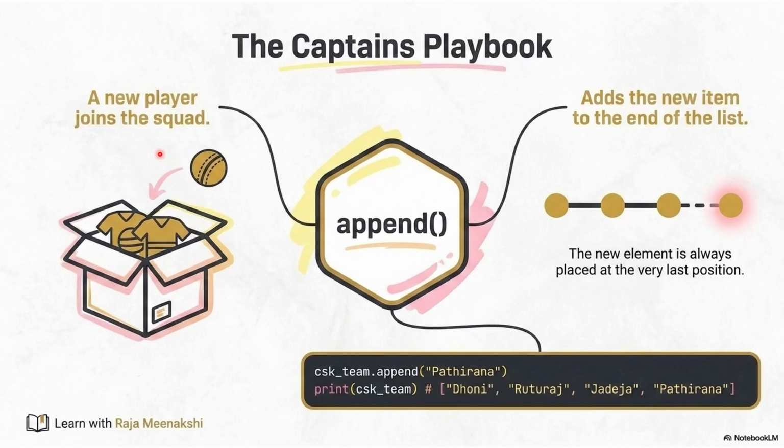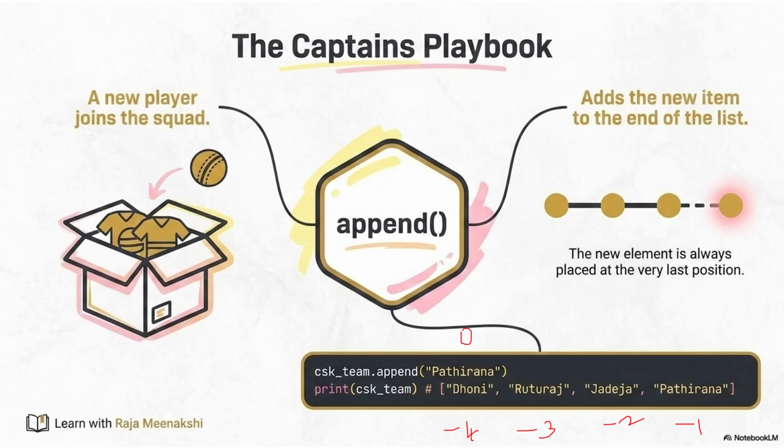So when a new player joins the squad, if you are appending, always see here, append will add only at the end of the list. Insert means we can add it at the desired position, but append will always add at the end. The new element is always placed at the very last position. Just now we saw, right, the index will be length of the list minus 1, len of list name minus 1, or you can just do minus 1 also, because if you are calculating the index from right to left, it will be -1, -2, -3 and -4.